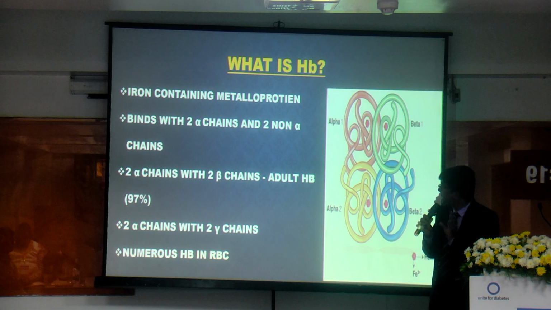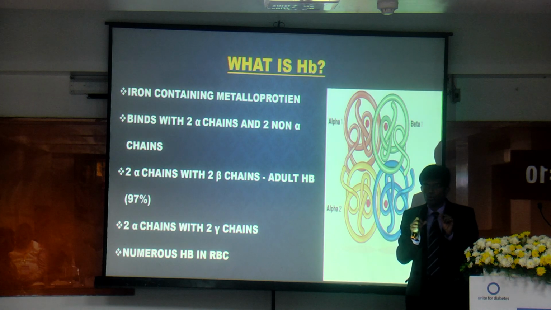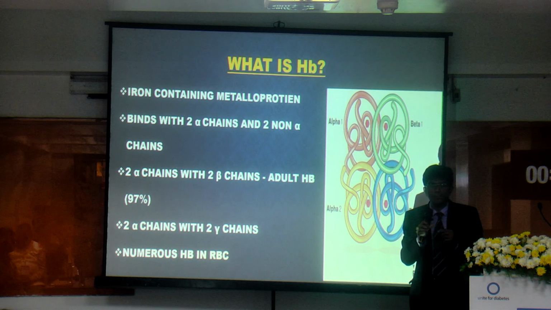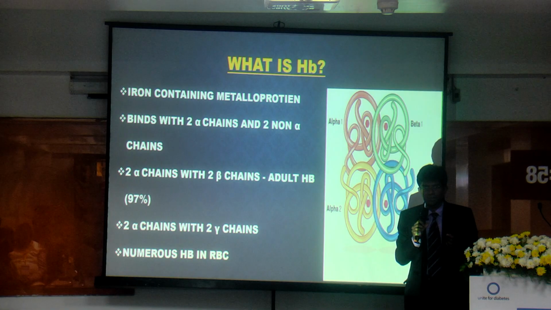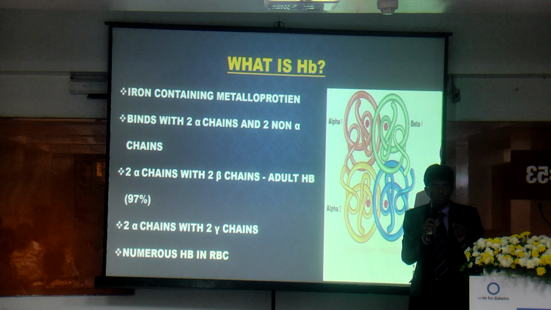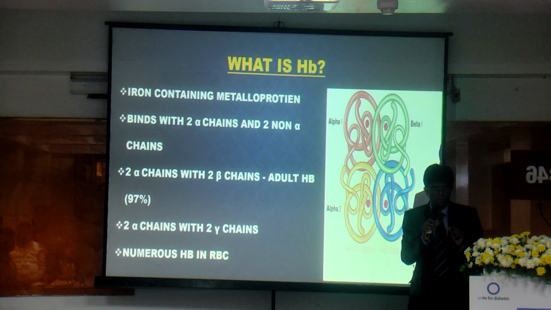So, what do you mean by hemoglobin? Hemoglobin is an iron containing metalloprotein which carries oxygen everywhere. It contains globin as a protein. This globin is made up of 2 alpha chains and 2 non-alpha chains. The 2 non-alpha chains may be beta chains, gamma chains, or delta chains. If alpha chains combine with beta chains, it is called hemoglobin A, that is, adult hemoglobin. Please remember that adult hemoglobin makes up 97% of our total hemoglobin.